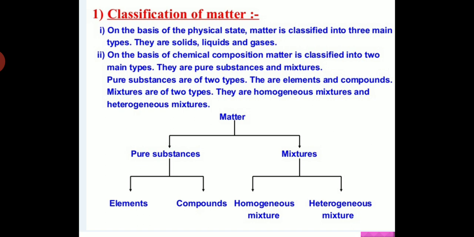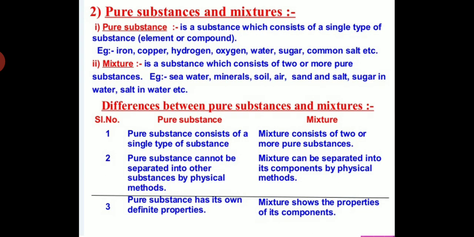So students, on the basis of physical state, matter is classified into three main types. They are solid, liquid, gas. And on the basis of chemical composition, matter is also classified into two main types, pure and mixture. So now you know what pure substances are and what a mixture is. Now in this video we will study the mixture, homogeneous mixture and heterogeneous mixture.